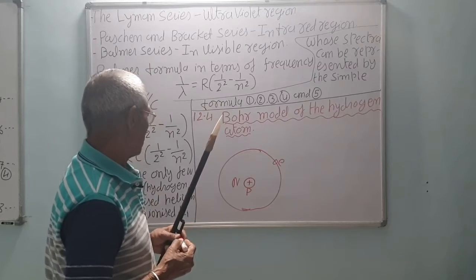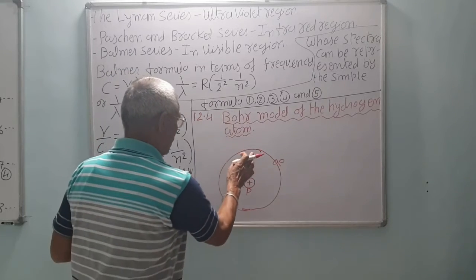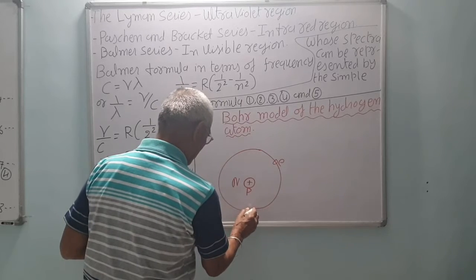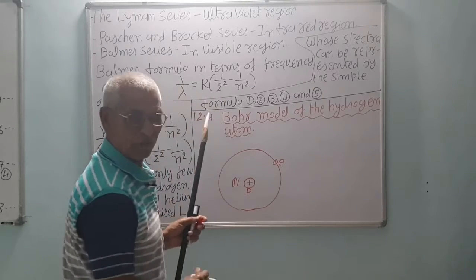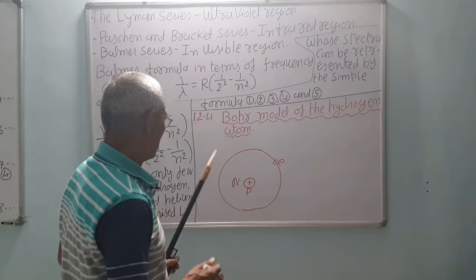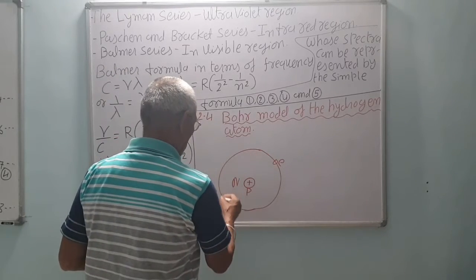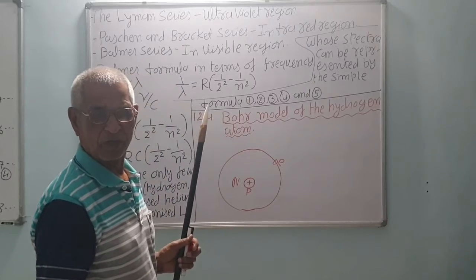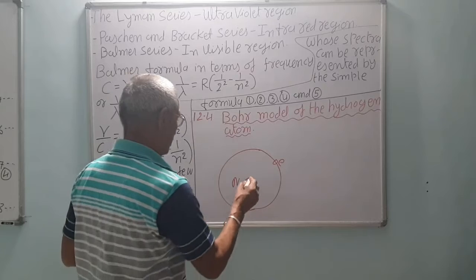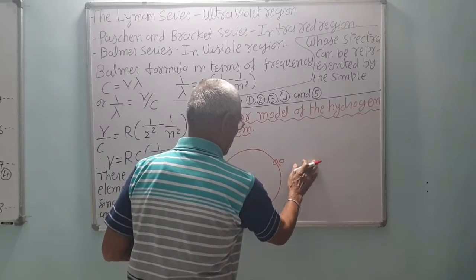Now what happens here, the classical theory makes some predictions. According to classical electromagnetic wave theory, the electron moving in a circle is an accelerating electron, and an accelerating electron will emit electromagnetic waves.